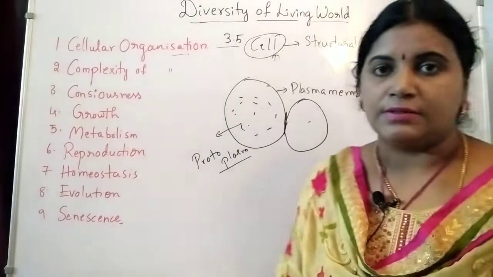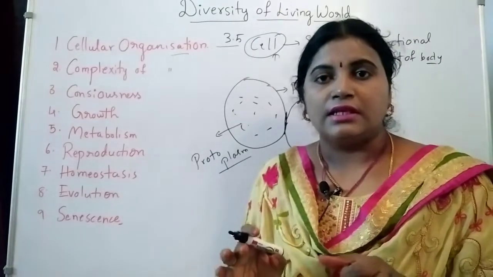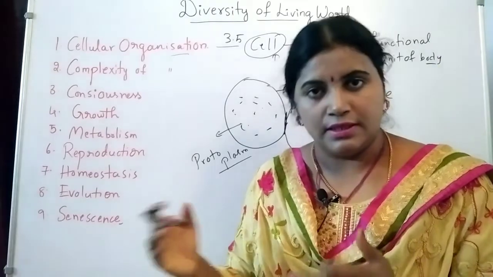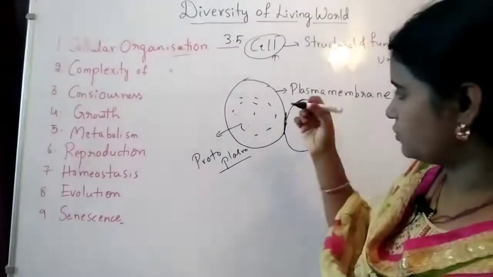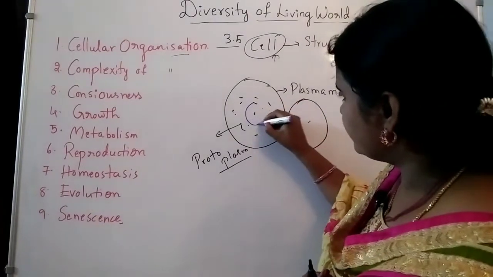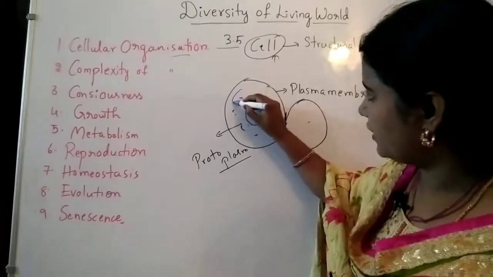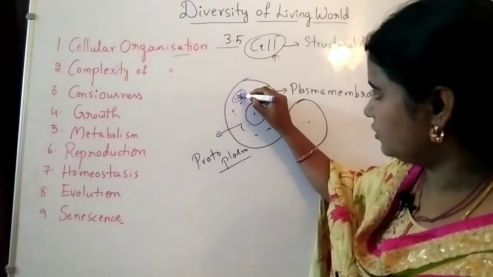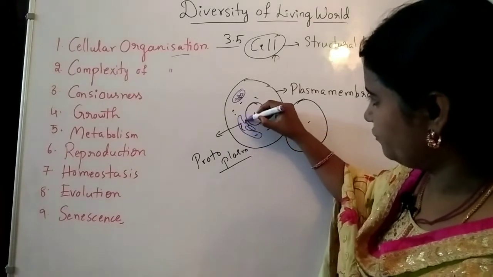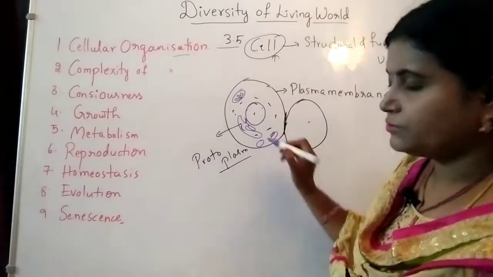So inside the cell, what structures are present? The structures in the cell are known as cell organelles. In the center it contains the nucleus, and it also contains the mitochondria, endoplasmic reticulum, ribosomes, lysosomes.